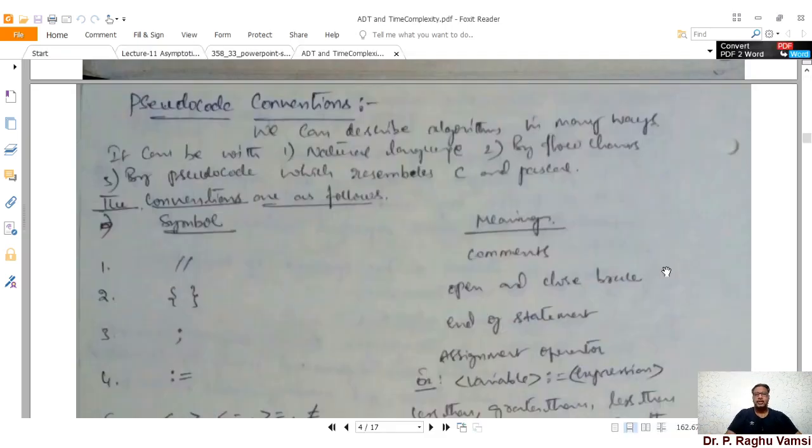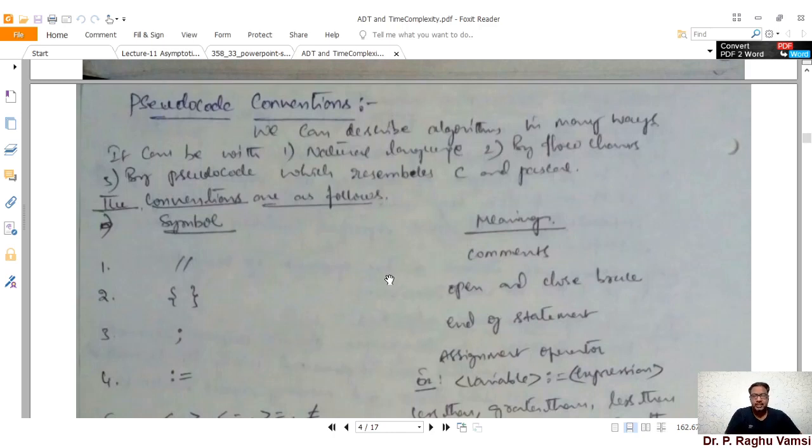Now we'll start with algorithmic complexity, that is, asymptotic notations. To understand asymptotic notations, first we need to see how algorithm complexity is decided based on the statements and programming constructs present in the algorithm or program. First we'll start with pseudocode conventions.